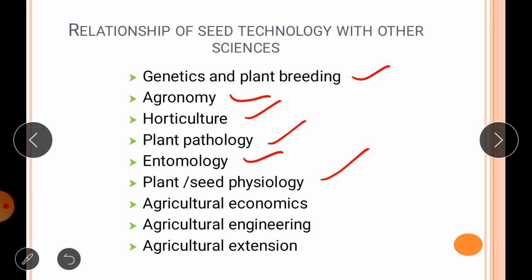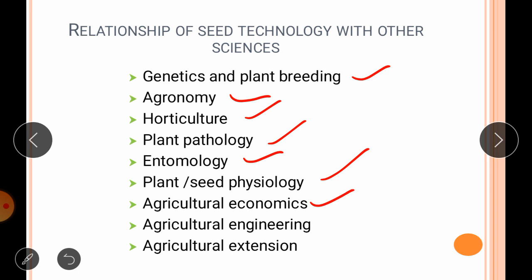The physiologists help in understanding and diagnosing various planting and seed quality problems, seed development and maturation, seed storage problems, and provide deep insight and solutions to these problems. They are also associated with the development of seed germination, seed vigor and seed viability testing techniques.